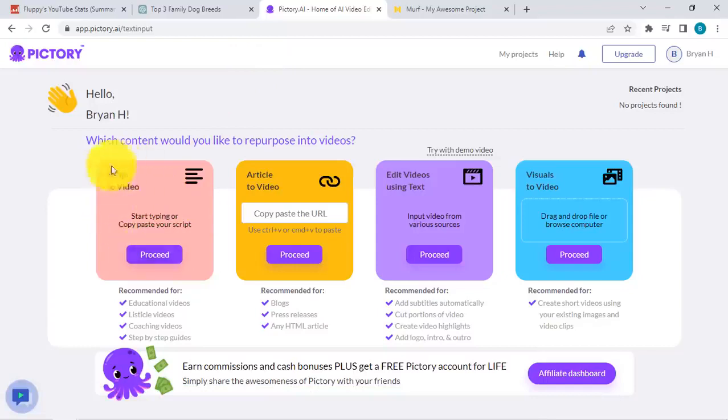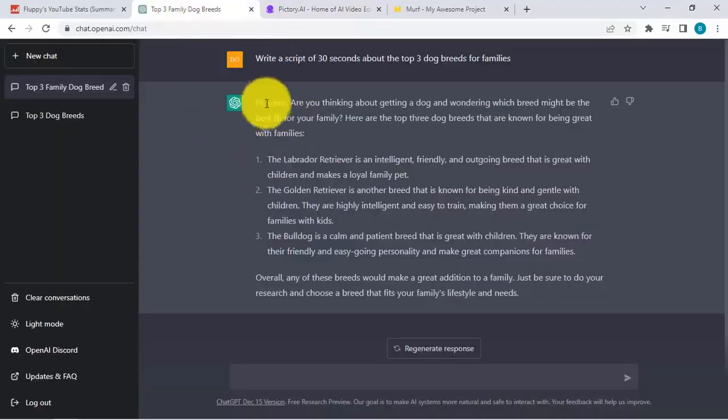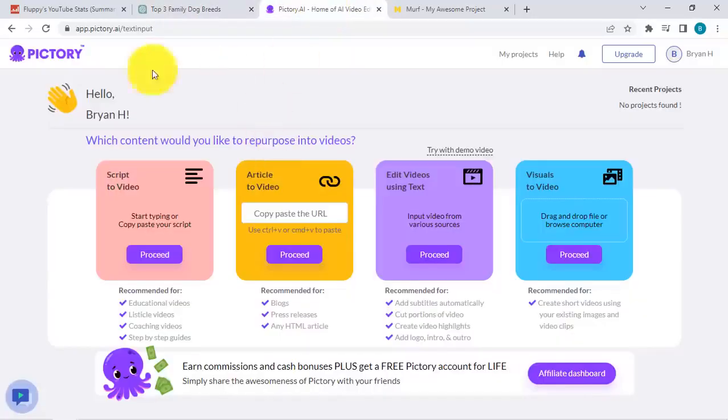So as you can see over here, there's the script to video option where you just paste the script, and you guessed it, you're going to be getting your script from ChatGPT, and we will use this script over here to create our video using Pictory. So it's free to get started as well.